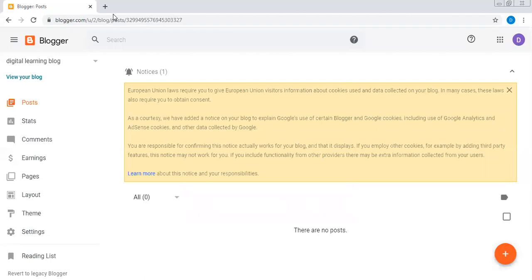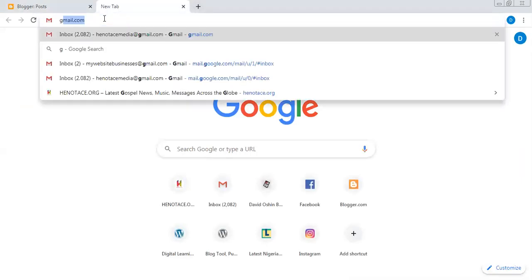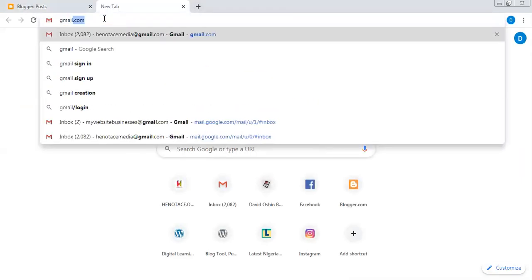Okay, let me see what I can do now. Can I do it in a way that you will not see all the details? Okay, gmail.com, gmail.com.